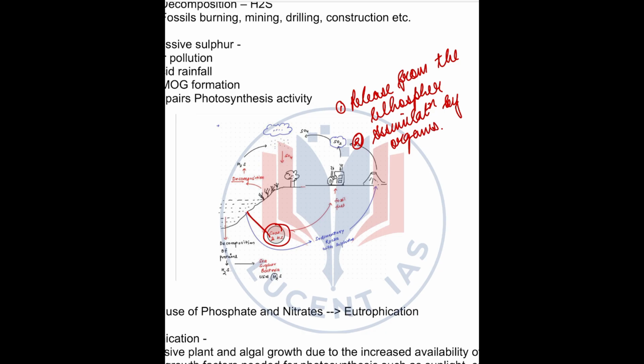First it will be assimilated by the plants, then animals obtain sulfur by consuming plants or other animals. Thirdly, we have decomposition. When these plants or animals die, decomposers break down this organic matter. This process returns sulfur to the soil or water. Clear? Next up, we have the gaseous phase.